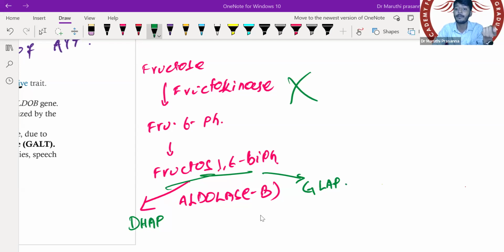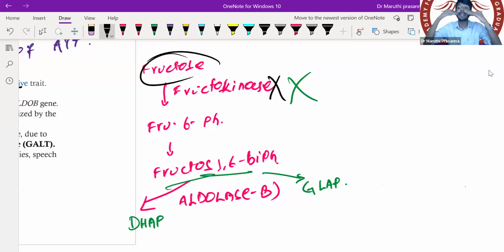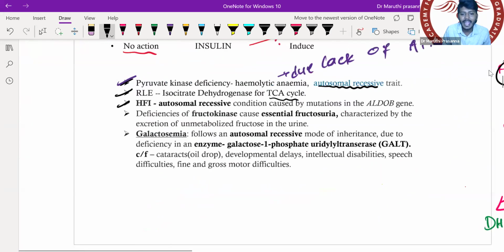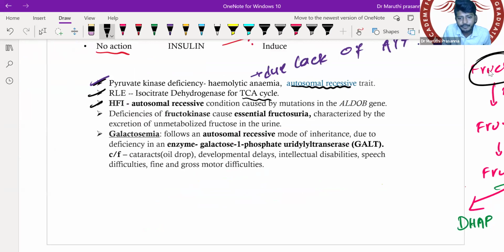The only problem is with the metabolism. Fructose absorption will happen, but the fructokinase enzyme itself is not there. So fructose will increase in the blood because it got absorbed but is not getting metabolized. If it is not getting metabolized, the free fructose level in the blood increases, called essential fructosuria.